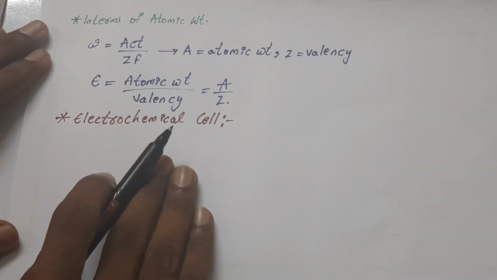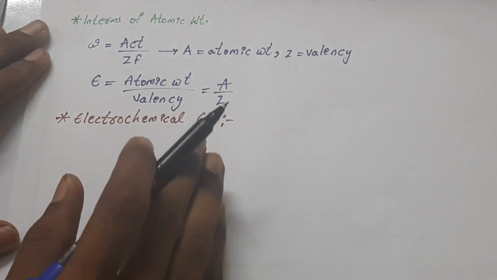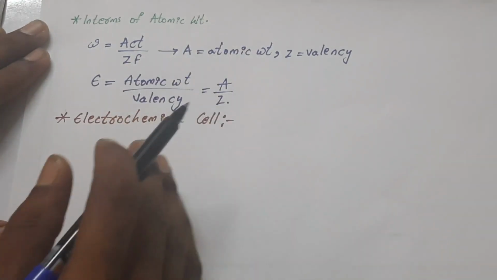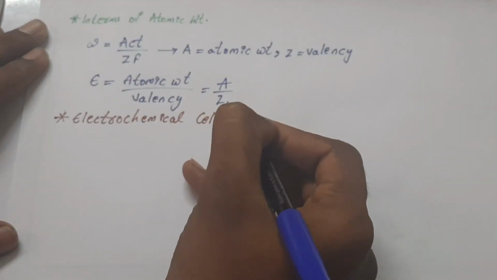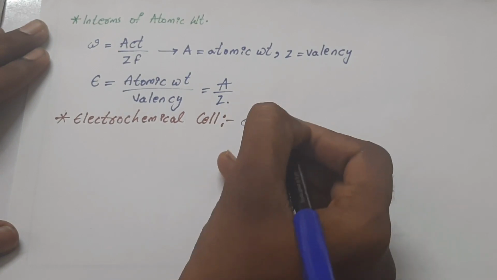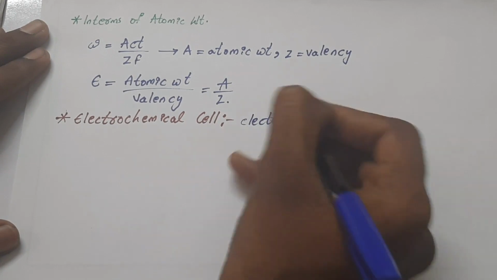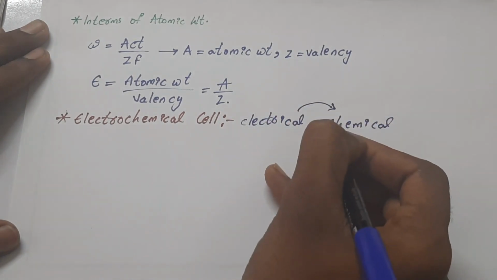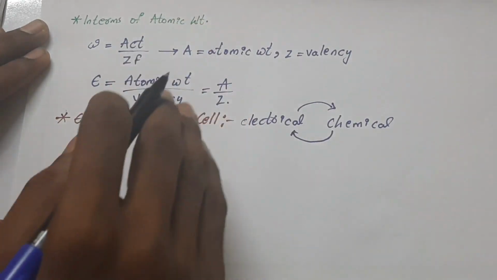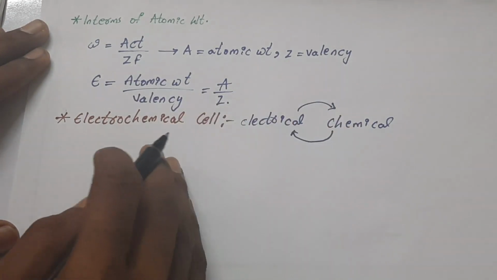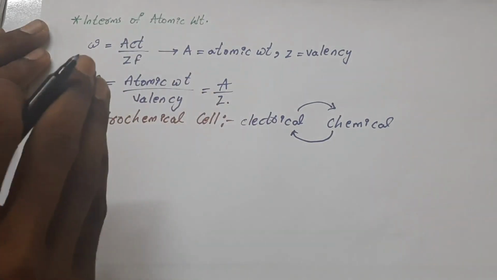Now let us know about the electrochemical cell. It is a device that can generate electrical energy from the chemical reaction that occurs in it, and it is also capable of converting electrical energy into chemical energy. It can convert electrical energy into chemical energy, and vice versa, chemical energy into electrical energy. A cell with this conversion of electrical to chemical and chemical to electrical is called an electrochemical cell.